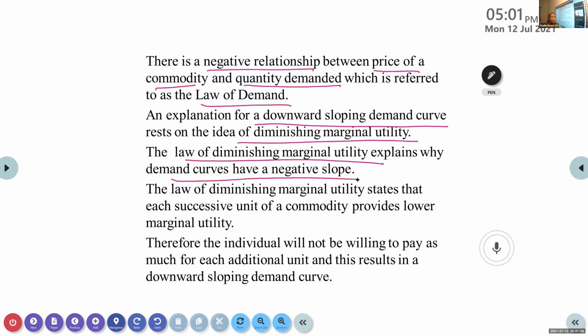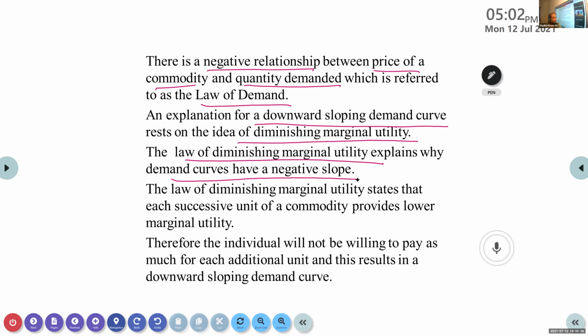Or think of chocolate, or we know that it is a fixed price. You take a mango. You started eating that. You consumed 5 units of mango, and for the 5th unit of mango you paid 40 rupees. Now you are going to take a 6th unit, but you don't actually want it. But if the shopkeeper gives it to you at 30 rupees, then there is a chance that you may take it.